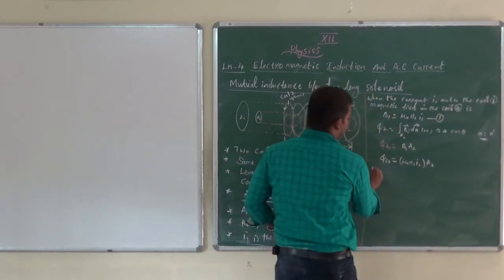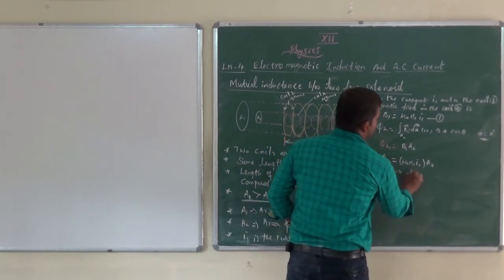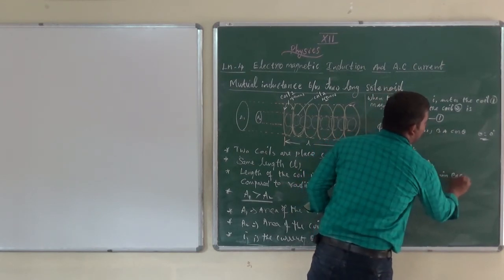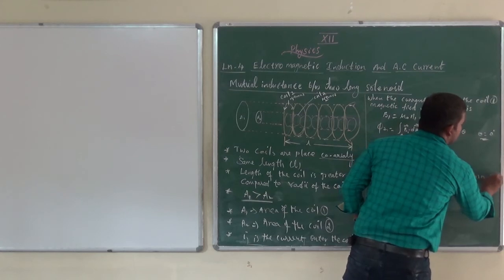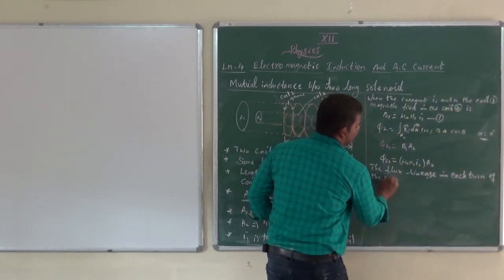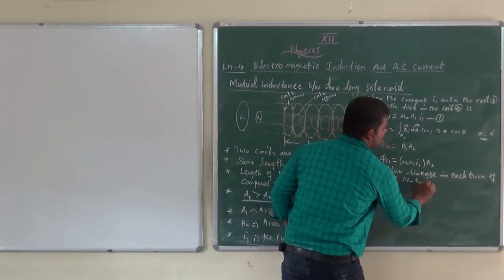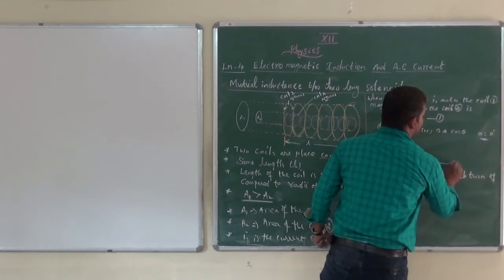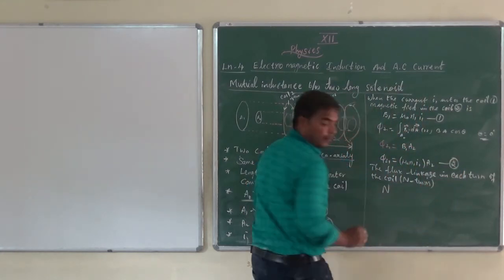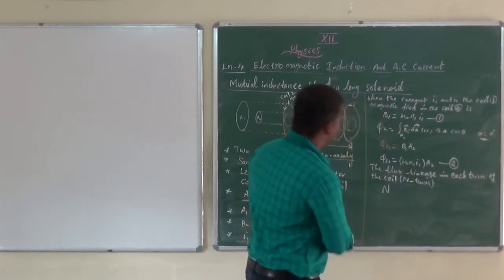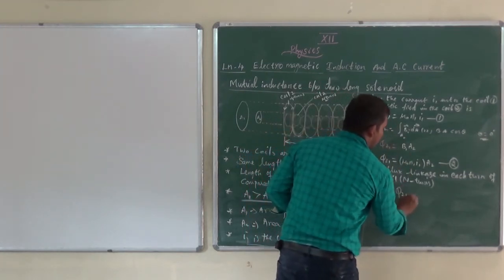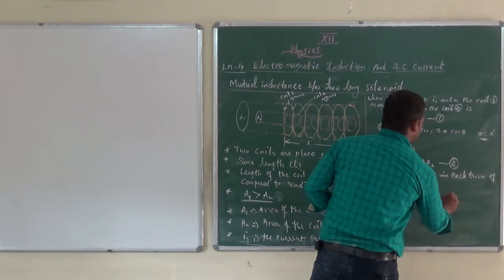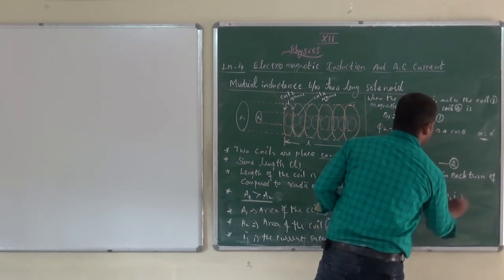The flux linkage in each turn of the coil, that means N turns. Got it? We can multiply equation number 2 on both sides by N. So N2 for the second coil: N2 phi21 equal to N2 mu naught N1 I1 into A2.